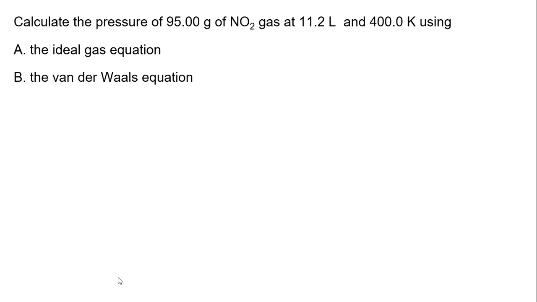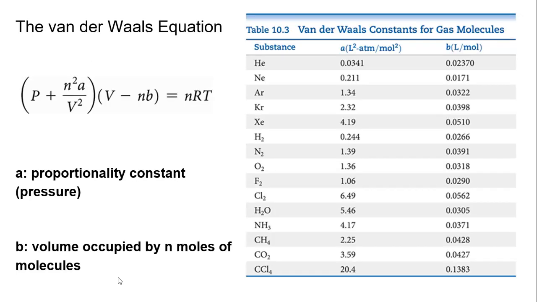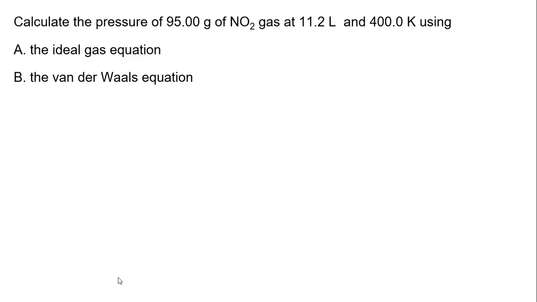So here's a problem. Calculate the pressure of 95 grams of NO2 gas at 11.2 liters and 400 K using A, the ideal gas law, which everybody should know, and then B, the van der Waals equation. I, of course, picked the gas that is not on here, but had it been on here, you would simply go across, write down A, write down B, and then plug it in. So let's do the ideal gas law.